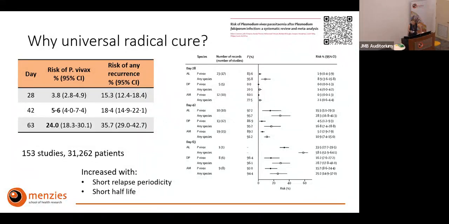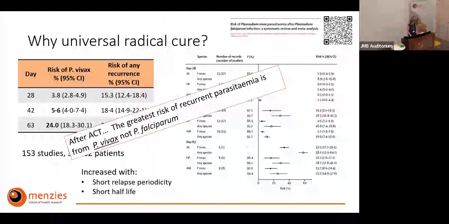What you can see here is that there is an increased risk of having a Vivax episode after a falciparum episode, and this risk is higher than you would expect from the normal background relapse rate. And interestingly, this is increased in areas that have short relapse periodicity. And as you can see on the forest plot here, particularly increased when we use blood stage drugs that have a shorter half-life. So you can see at the bottom here with AL, which is artemether-lumefantrine, that has a shorter half-life than DP, for example. And you see that risk is increased there.